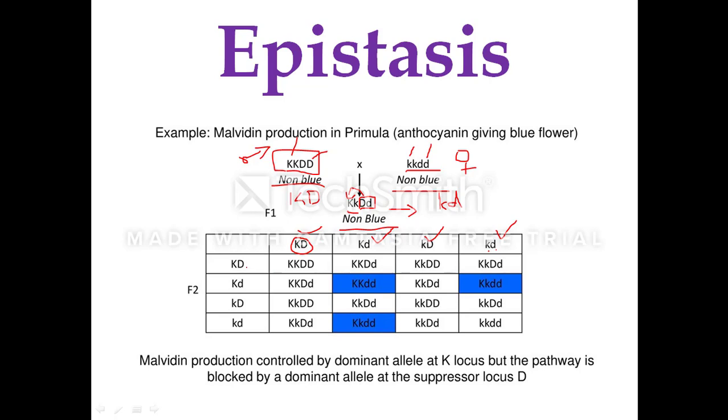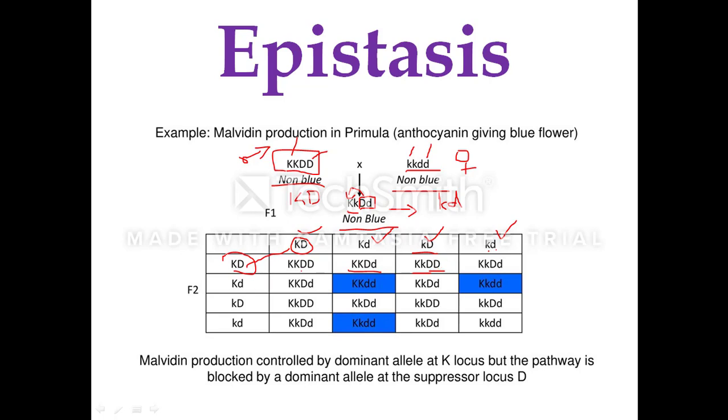Again, when this fuses with the female capital K and D gamete, you will have capital KK, capital DD. When the female capital K, capital D gamete fuses with the capital K, small d gamete, you will have capital KK, capital D, small d. When it fuses with the small k and capital D gamete of the female, you will get capital K, small k, heterozygous dominant for the K gene, and homozygous dominant for the D inhibitory, epistatic gene.